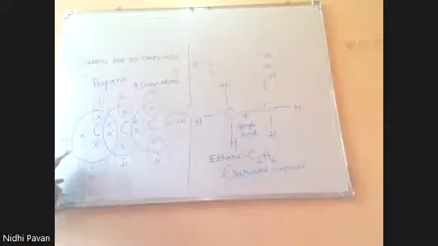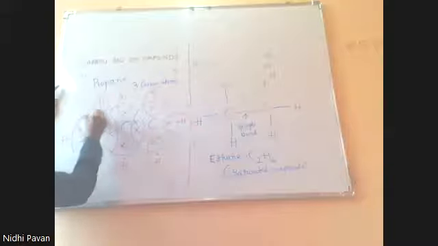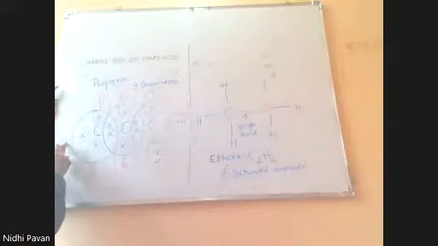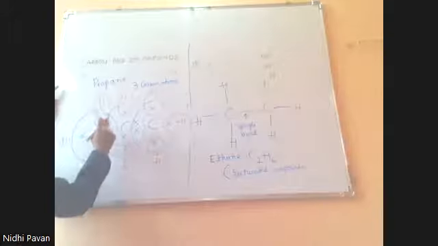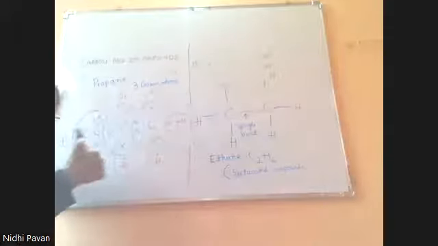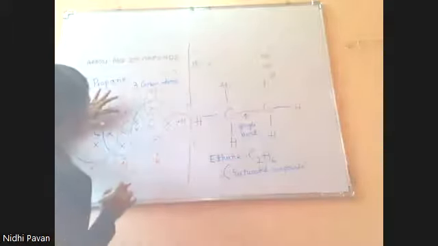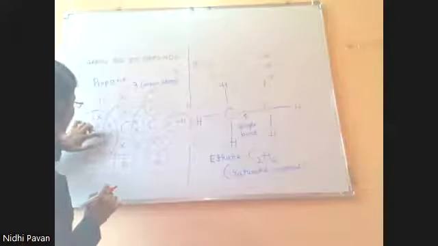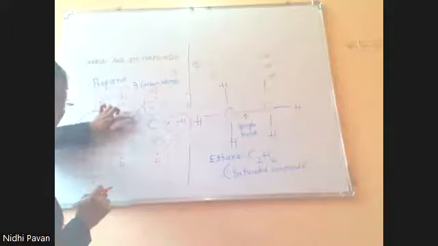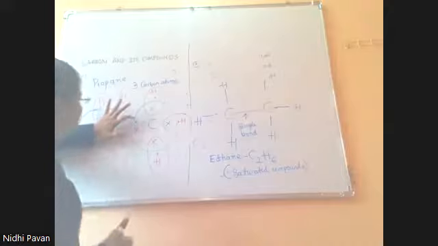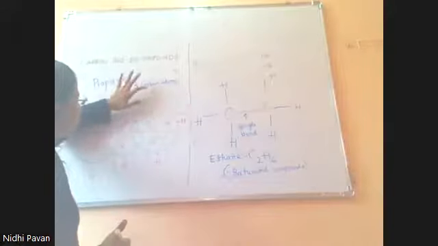Now check the electrons with these carbons. 1, 2, 3, 4, 5, 6, 7, 8. Same way, 1, 2, 3, 4, 5, 6, 7, 8. Done. This carbon also has 8.